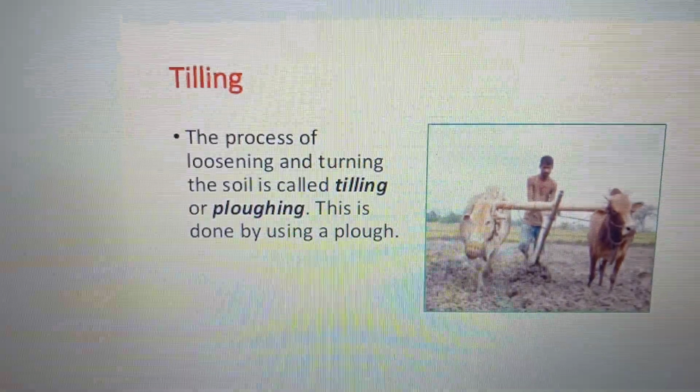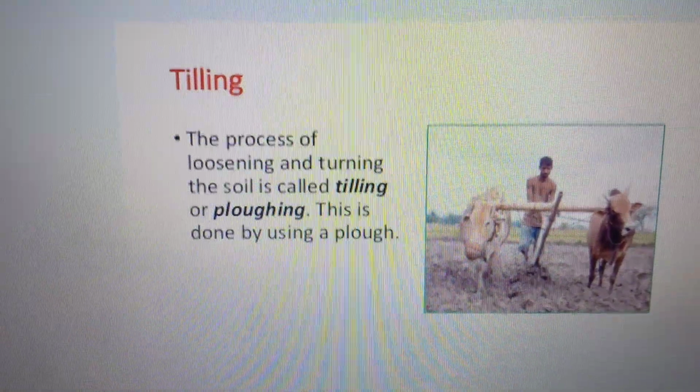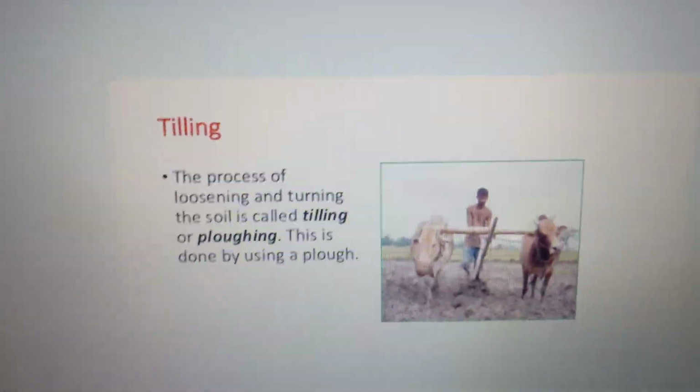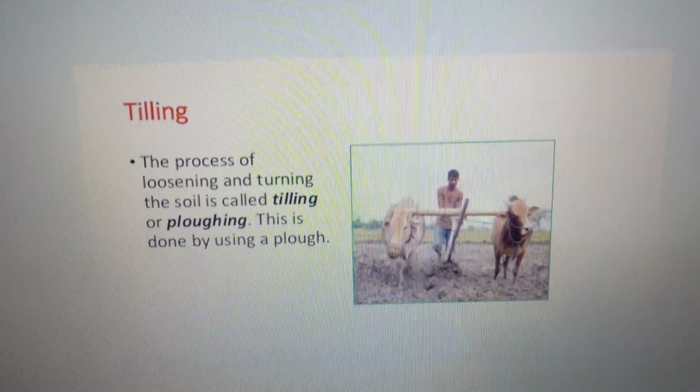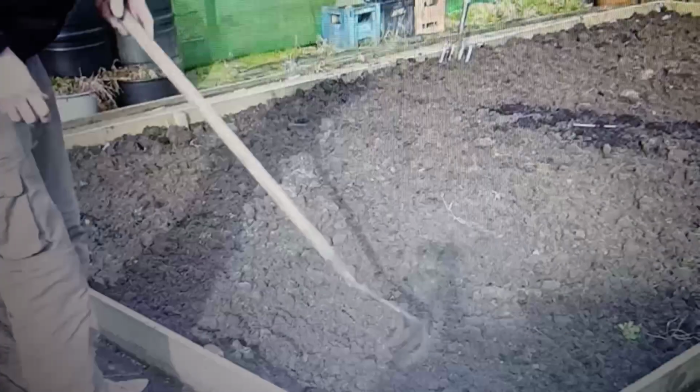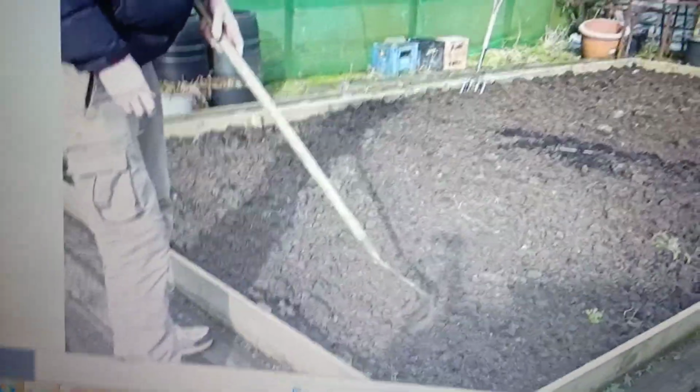This is tilling. I said in the preparation of the soil, tilling is very important. Loosening and tilling the soil is very important. It's called tilling or ploughing. This is done by using a plough. We'll see later how it is done by a plough, the parts and all. This is tilling. They are tilling the soil.